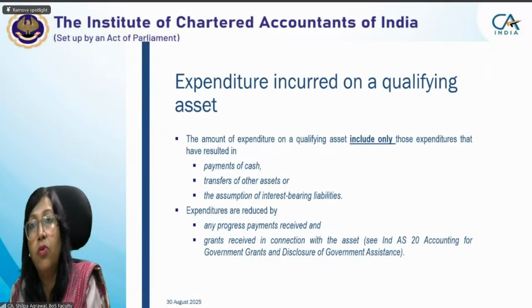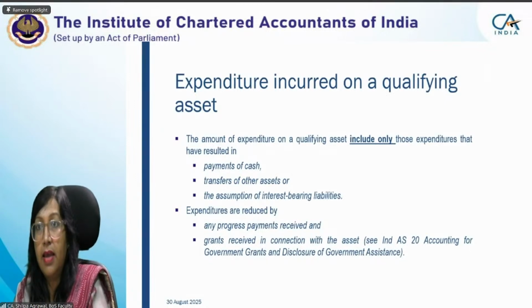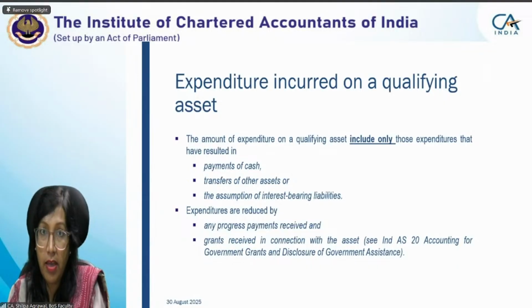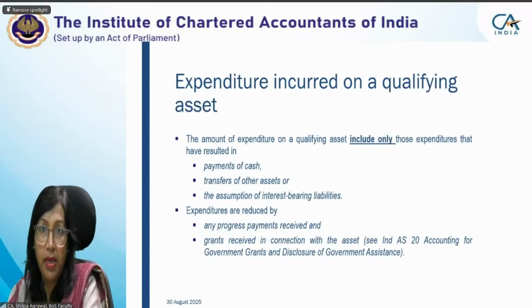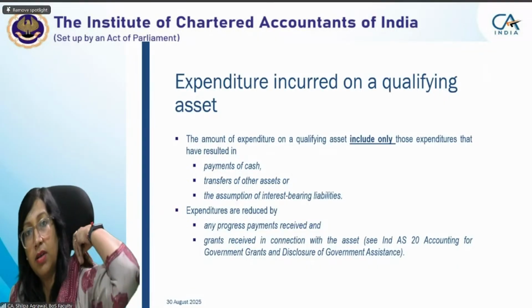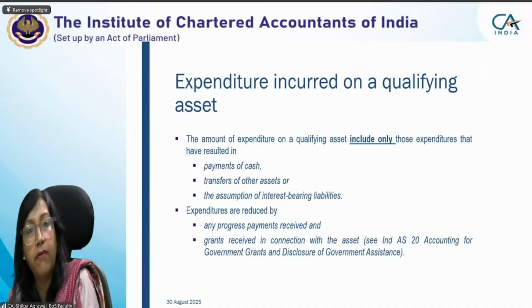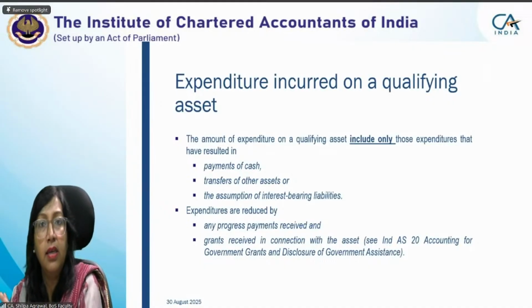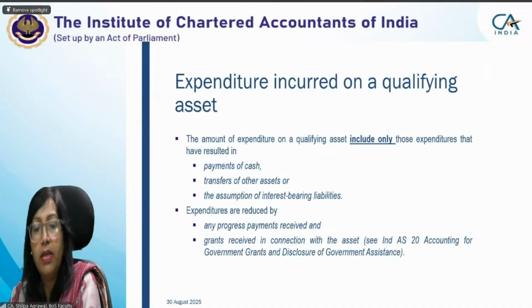because they are no more my expenditures. I have recovered them in the form of income, and that income may be used for paying my borrowings. So I will not consider it as an expenditure, and no borrowing cost will be computed on the payments recovered or grants received on behalf of those expenditures.